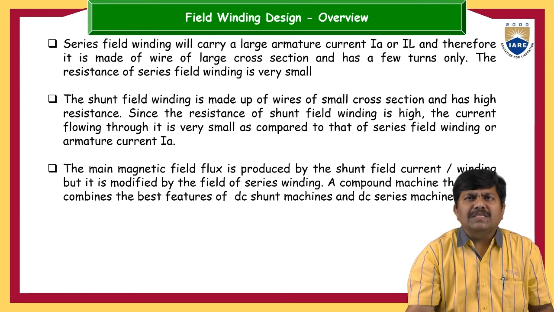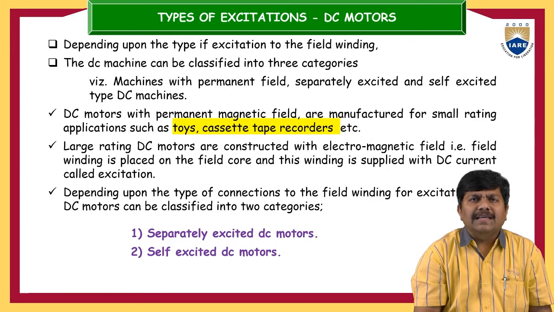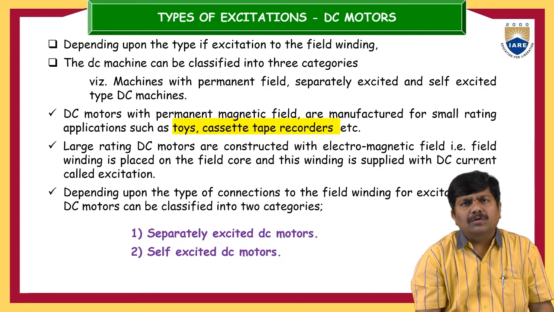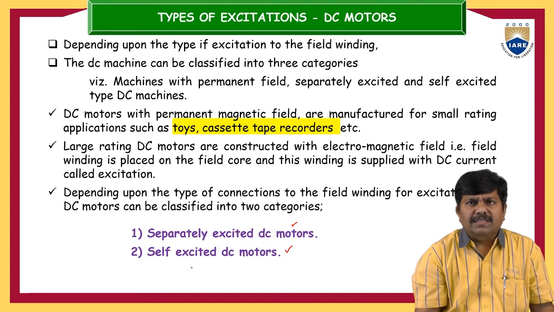Coming to the types of DC motors. The types depend on in what way we are exciting the DC motor. Is it done separately, or is the motor self-excited? Based on this, DC motors have been classified into two categories: separately excited DC motors and self-excited DC motors.